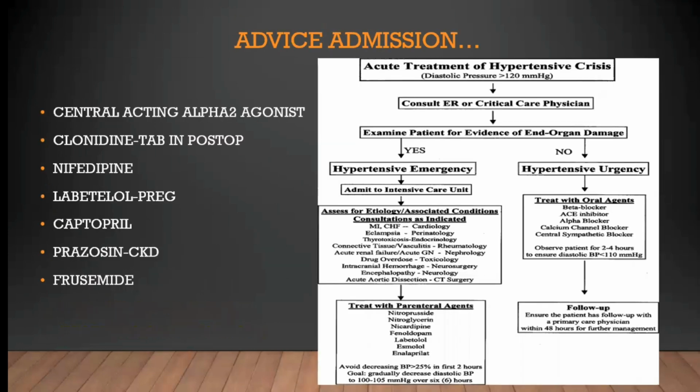We have to advise admission. Central alpha 2 agonist, clonidine tablet, in postoperative conditions, and nifedipine we can give in case of hypertensive urgency, and labetalol in case of pregnancy, and captopril and prazosin in case of CKD, and furosemide we can give. We can treat with any oral agents and observe the patient for 2 to 4 hours to ensure diastolic BP is below 110 millimeter mercury.